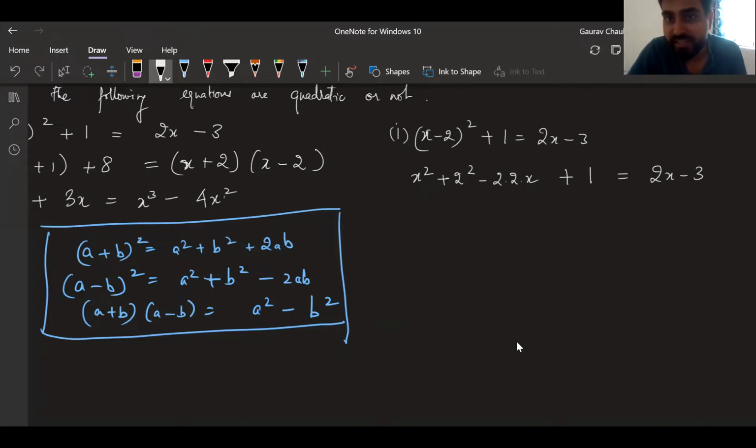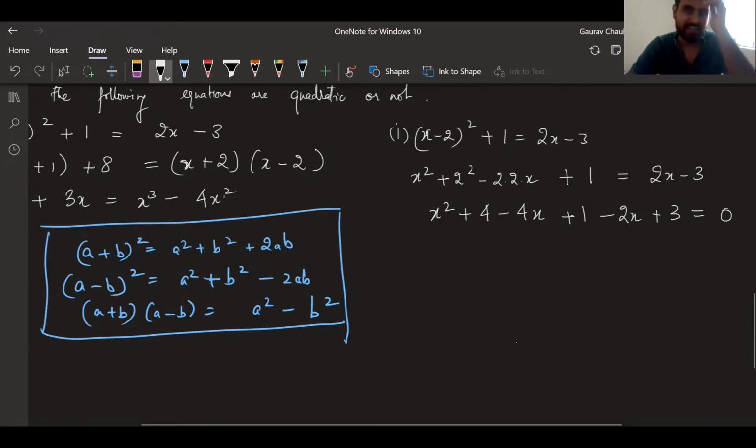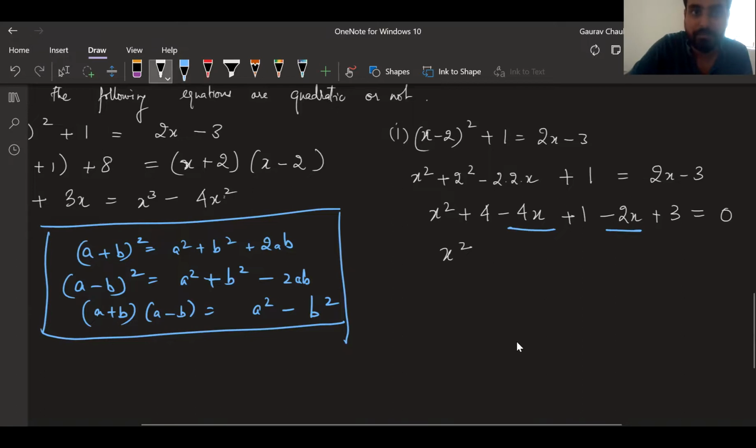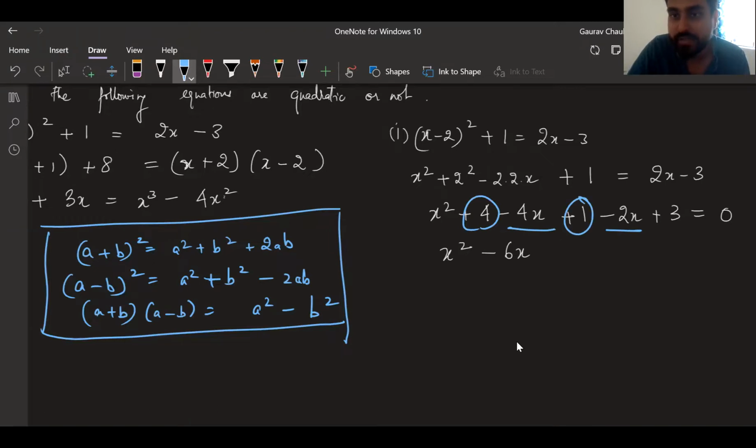So that gives me x square plus 4 minus 4x plus 1. I'm going to bring 2x minus 3 also this side. So it becomes minus 2x plus 3. Just to write in standard form, I'm going to make the right hand side 0. Standard forms will always have that. Now I'm going to see, what are the like terms? What are the unlike terms? There is no other x square, so x square will only be as it is. 2x terms are there, minus 4x minus 2x, that becomes minus 6x. 3 constant terms are there, plus 4, plus 1, and plus 3 becomes plus 8, equal to 0.